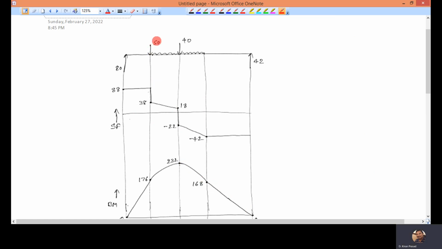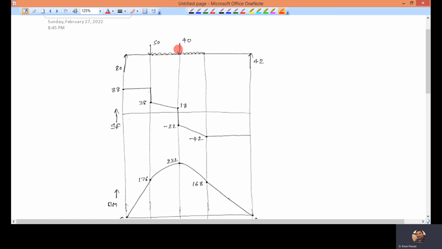Whenever you have a point load, there is a sudden drop in shear force. 50 is the load acting in the downward direction. Suddenly it drops from 88 to 38, so by 50 kilonewtons. The difference is 50. Here you have a point load of 40, so from 18 it will decrease by 40. 18 minus 40 is minus 22.